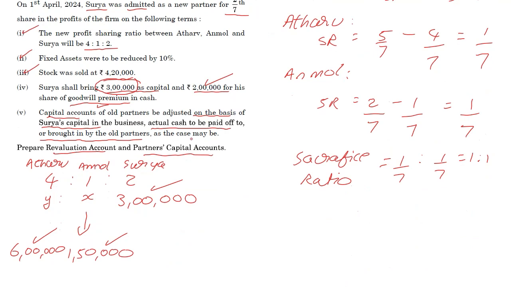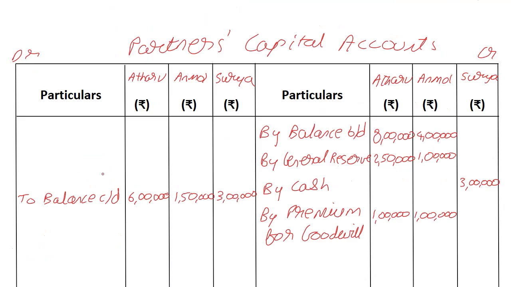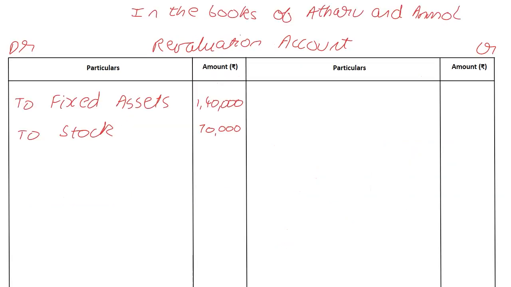Keep in mind, normally balance carried down would have been the end of the question, but they're telling us that the old partners will be either bringing in or taking out cash in order to make sure that the closing balance becomes these numbers. For Surya, it's already done. He brought in 3 lakhs, 3 lakhs carried forward, new partner admitted. But for the old partners, we still need to close the revaluation account. We don't have any entry on the credit side of the revaluation account, so it's very clearly a loss. 1,40,000 plus 70,000 gives us 2,10,000, which I'm writing on both sides.